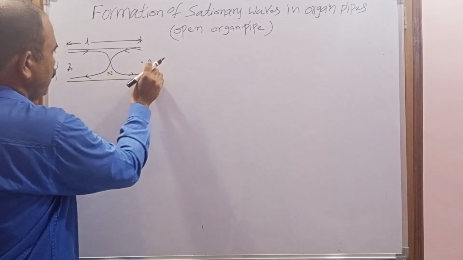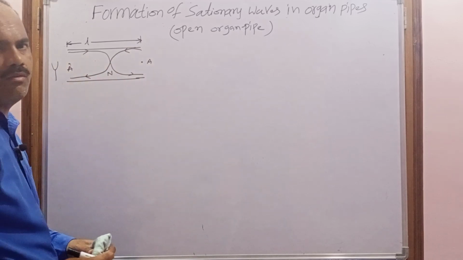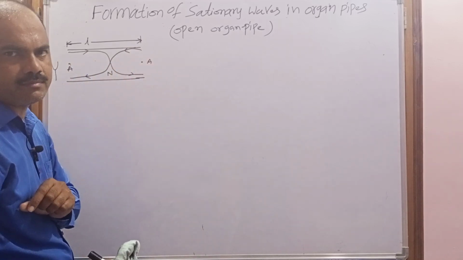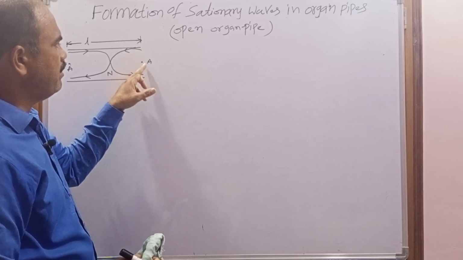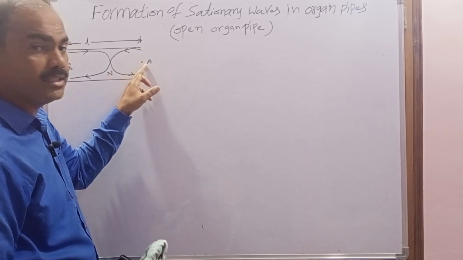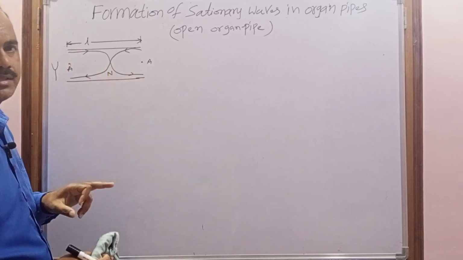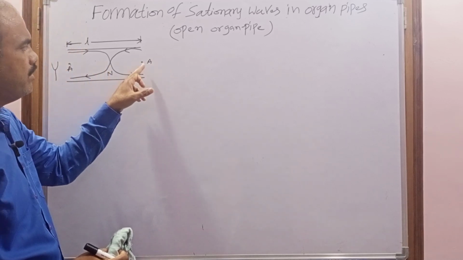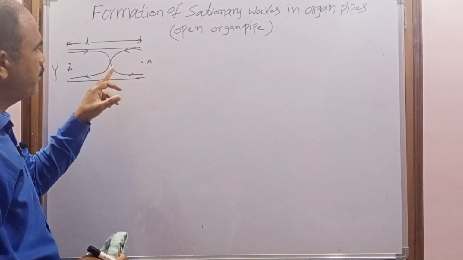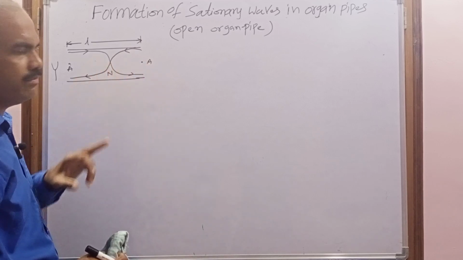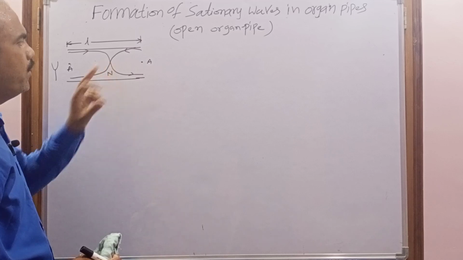Generally at the open end, antinodes are formed. Why? They are free to vibrate. The incident wave and reflected wave are superimposed in phase here, and out of phase here. When the progressive waves are superimposed in phase, the amplitude becomes maximum. When they are superimposed out of phase, a node is formed.